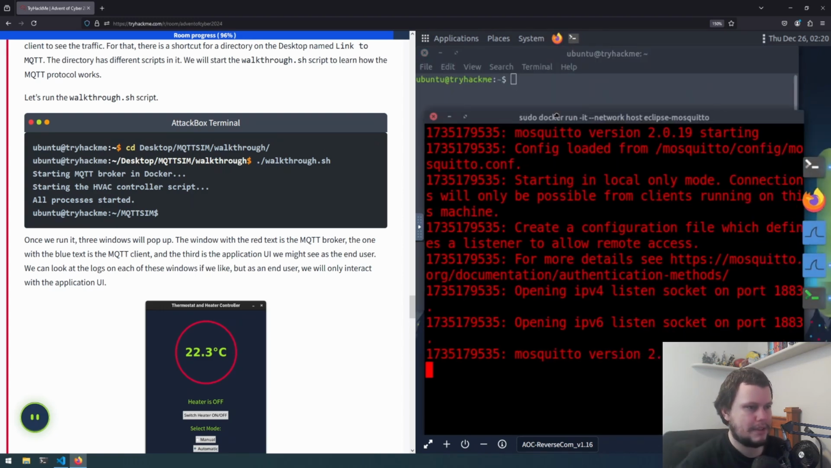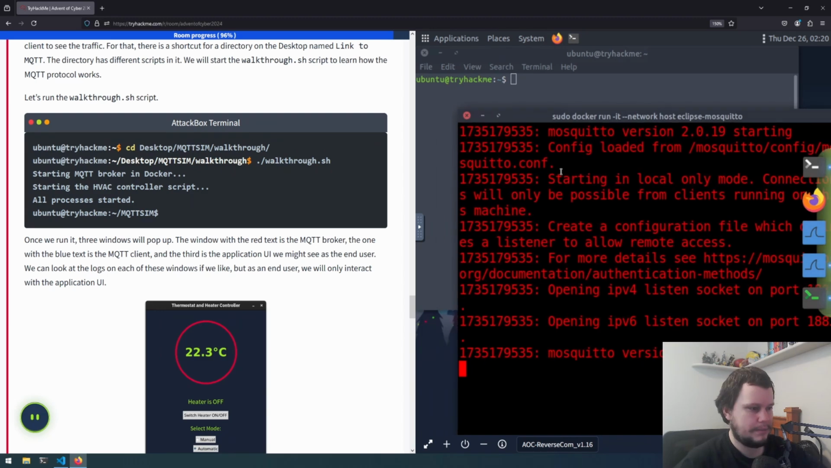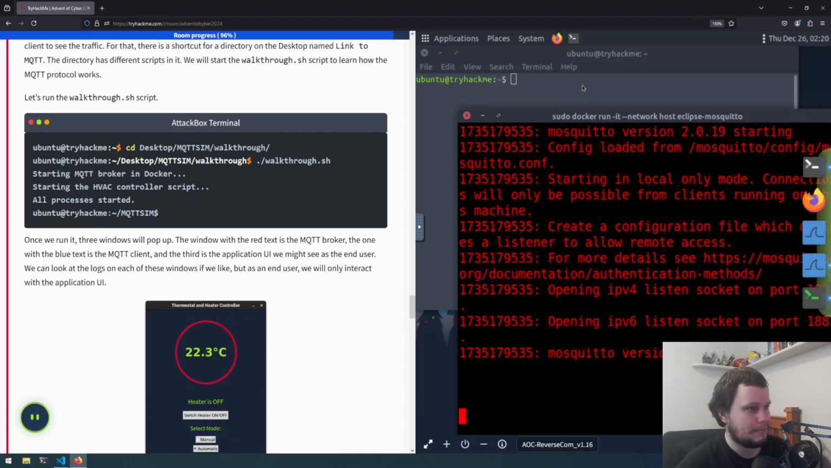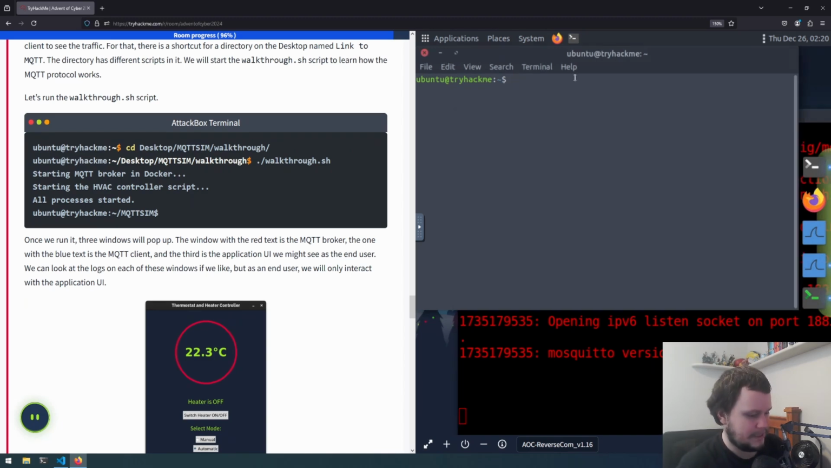Okay, well it seems like I can't close this. Not sure why. Clicking next does absolutely nothing. Trying to close this Xterm does nothing. So maybe we can just keep it there, but cd desktop MQTT walkthrough, and maybe we just try to run walkthrough like this. Okay, there we go.